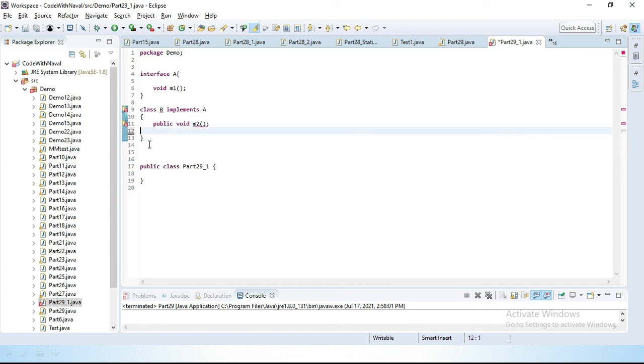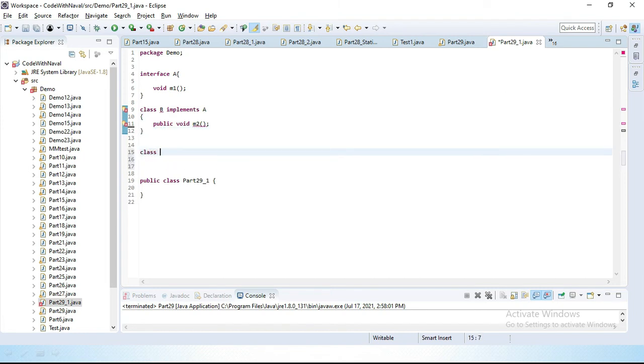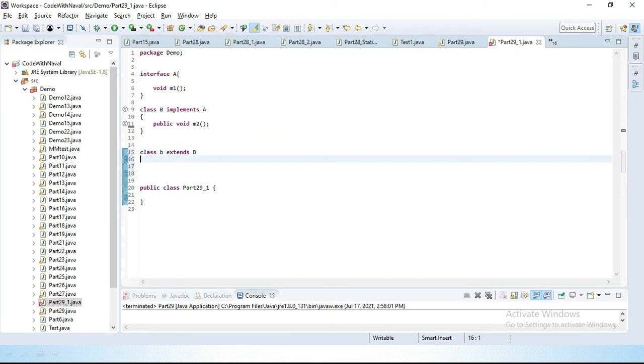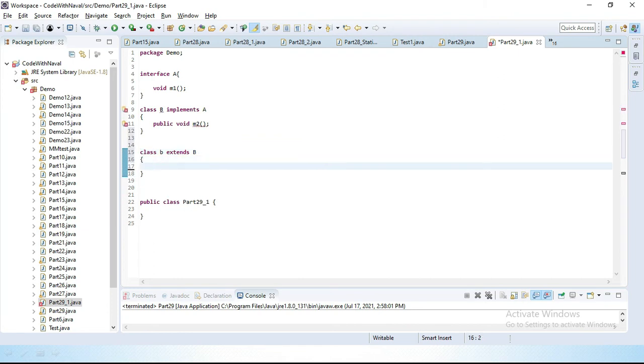Now I want to create one more class, class C. This class extends class B. Here also I want to create one public void m3.